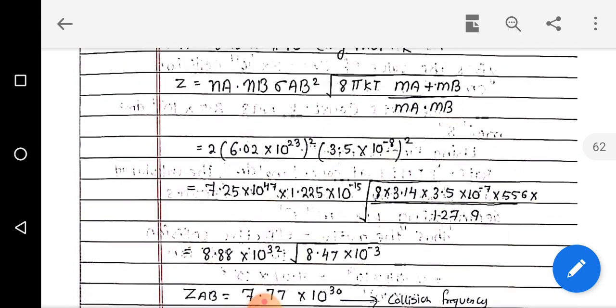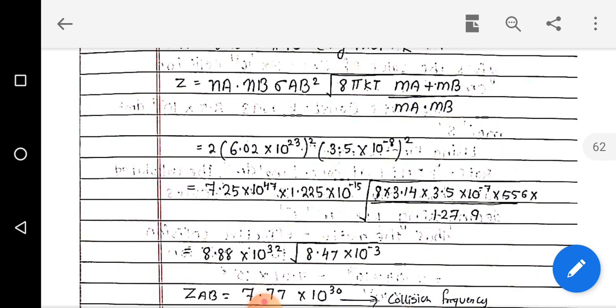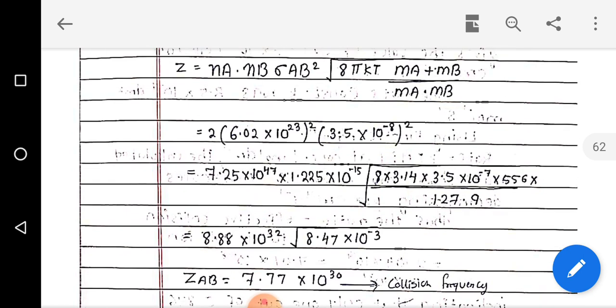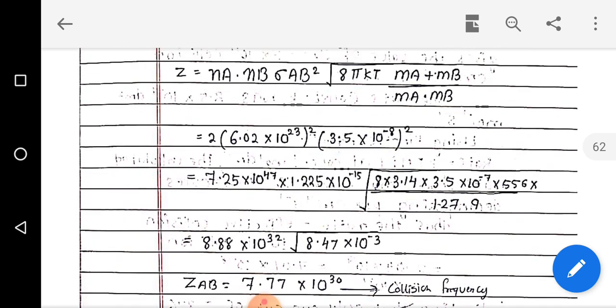Now the formula, we know the formula from the collision theory about the kinetic studies. Z is equal to NA NB sigma AB square under root of 8 pi kT times Ma plus Mb divided by Ma times Mb. So in this formula we are putting the values. Firstly we are simplifying NA NB sigma AB square.